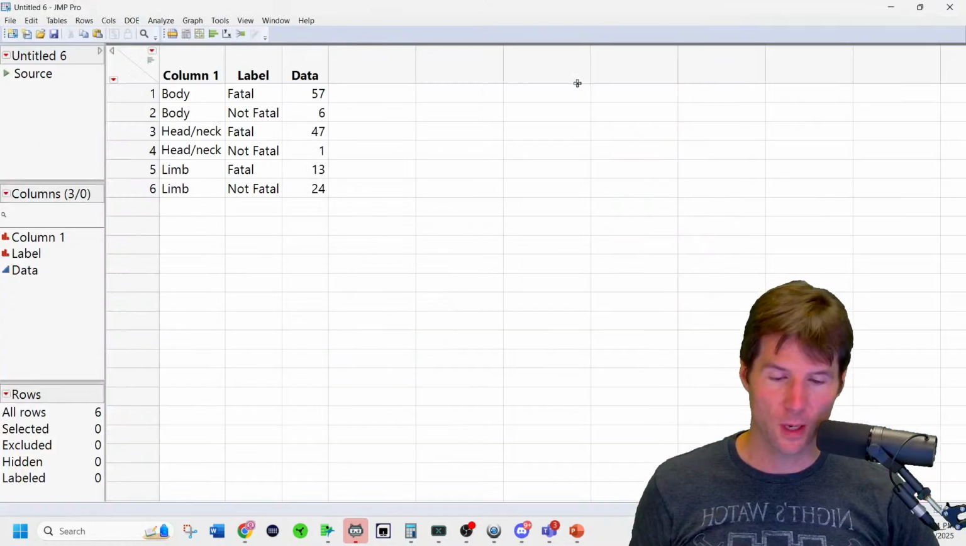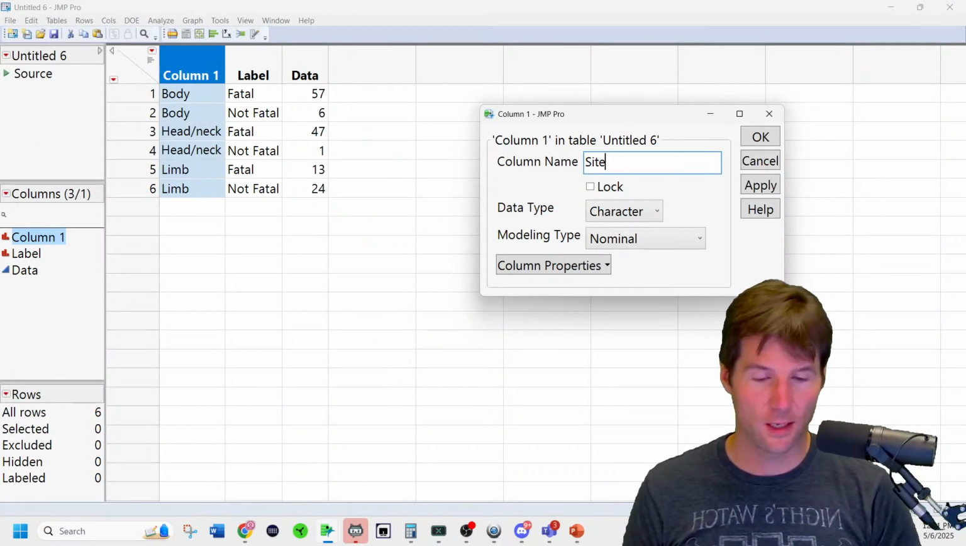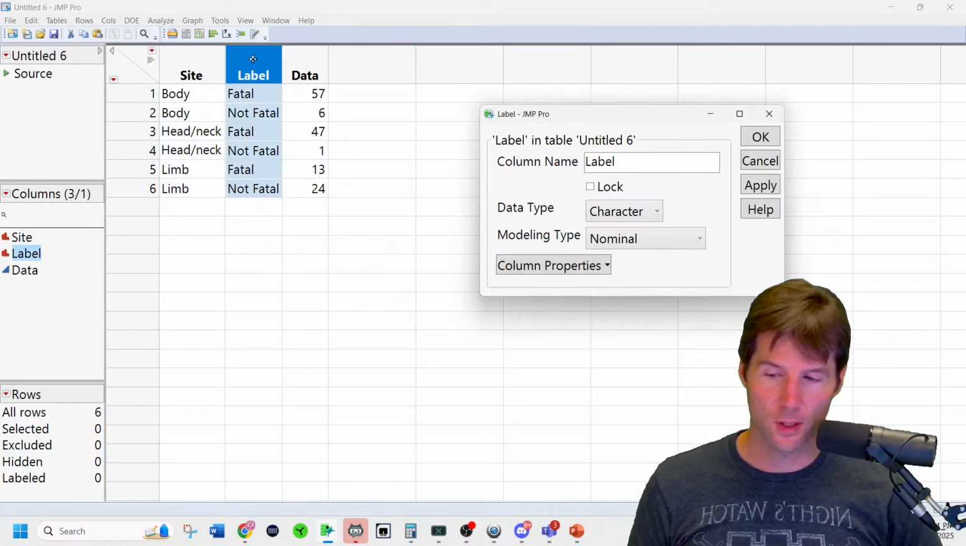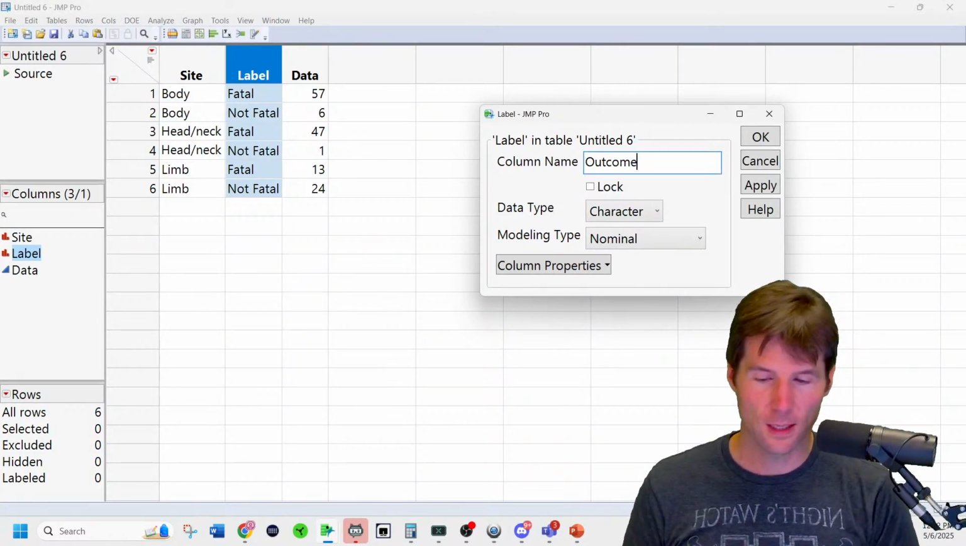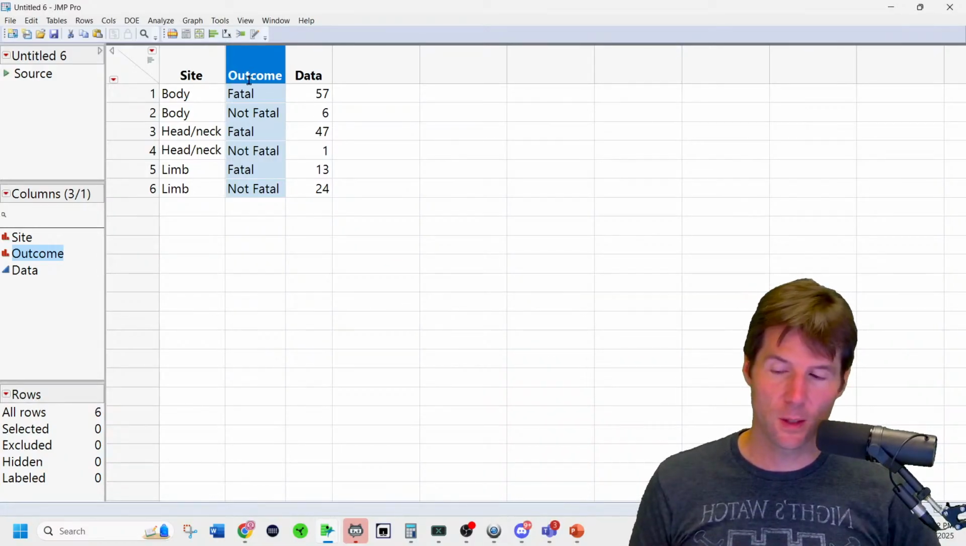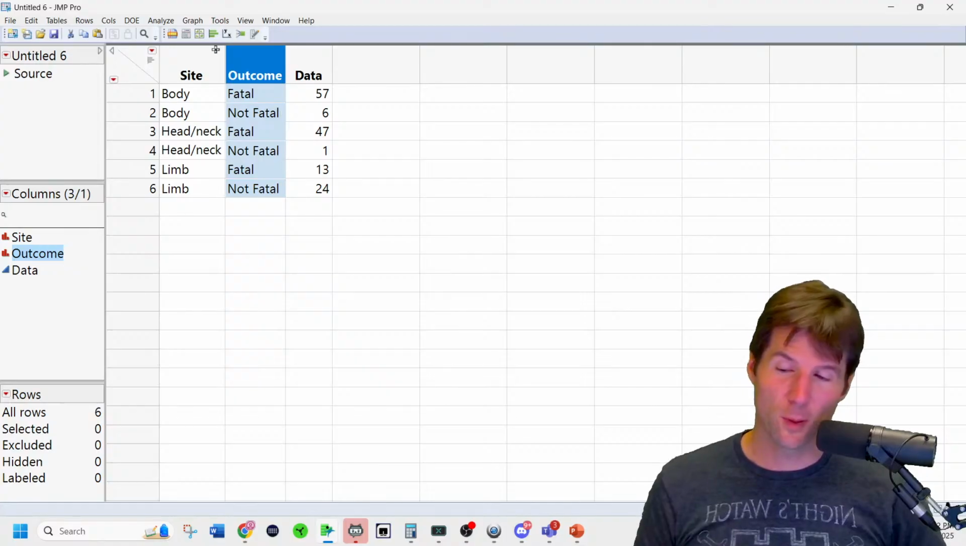Now, what I'm about to do is optional. I'm going to change this to site of injury by double clicking it and typing in site and hitting enter. I'm going to change this to outcome by double clicking it and typing outcome and hitting enter. There's the frequency of the data. We can see where someone was injured and the outcome, and you don't have to change those. It's just going to make it a little pretty.